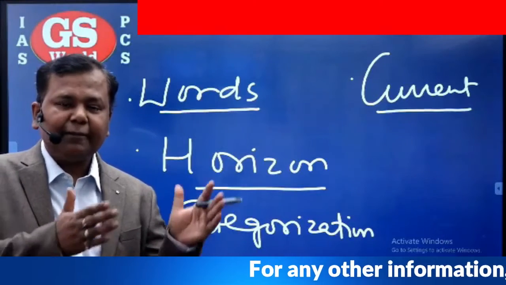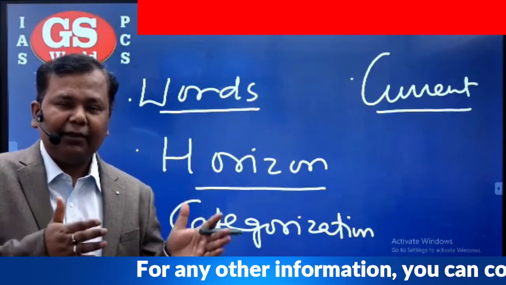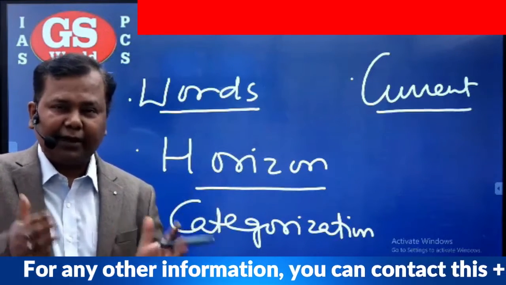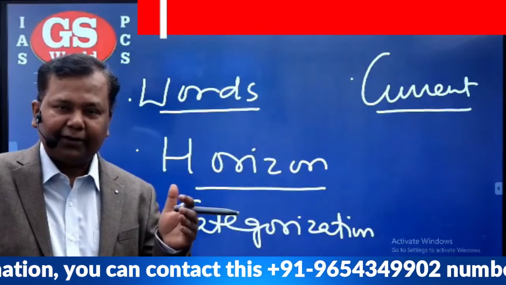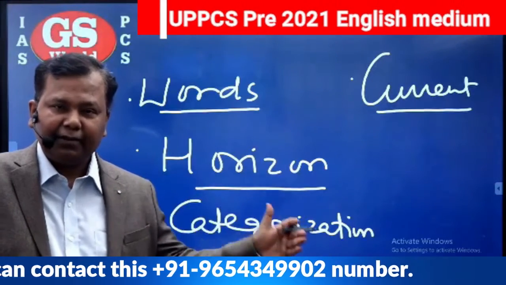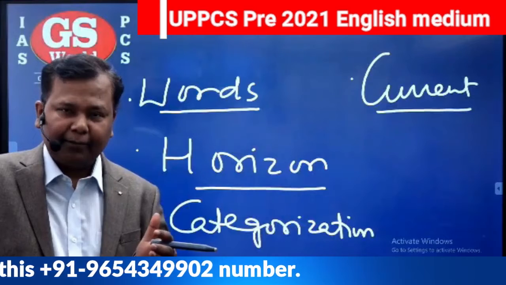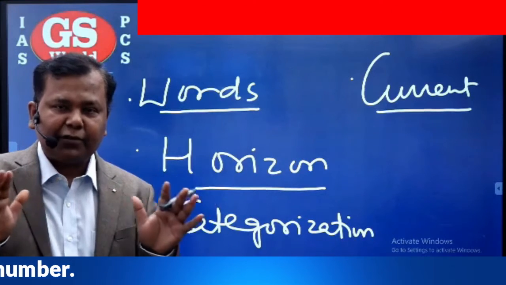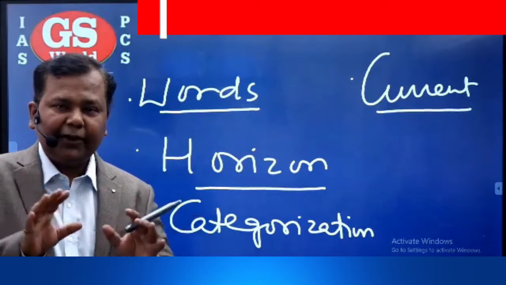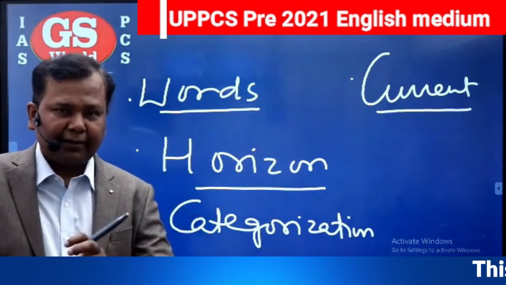Current context means the last 17 to 18 months. Suppose our exam is in January, then we have to see the events since last 1.5 years back. Then our perception becomes more clear that okay, these questions are expected.